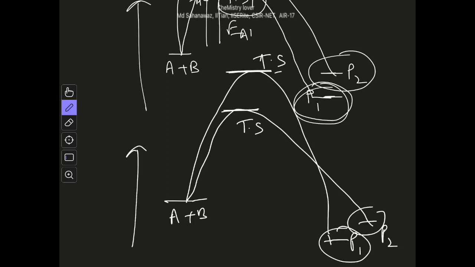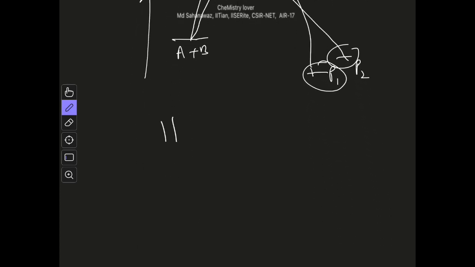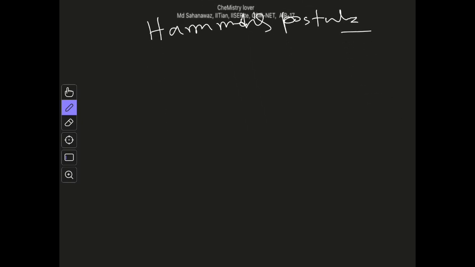So product is not always related to the transition state of the reaction, and in this regard one very important principle comes, that is called Hammond's postulate. So what is Hammond's postulate? Hammond's postulate deals with what will be the structure of a transition state in any kind of reaction.